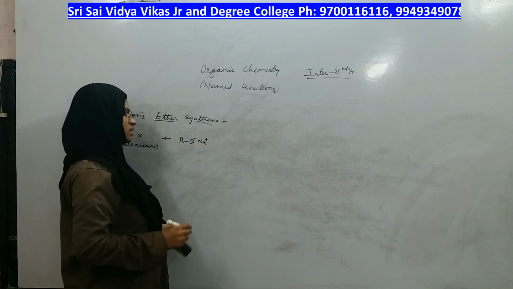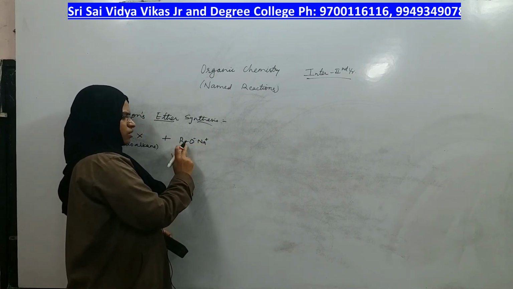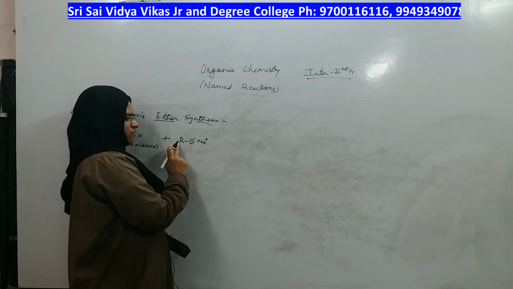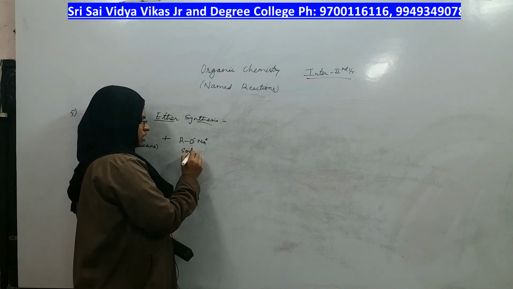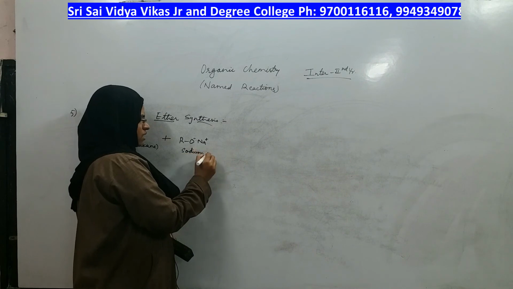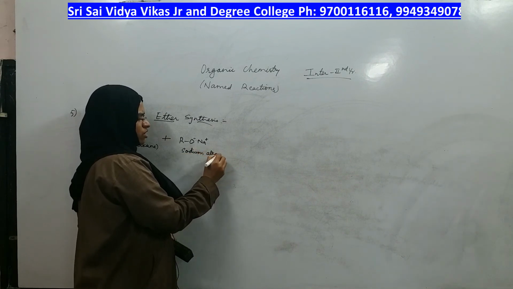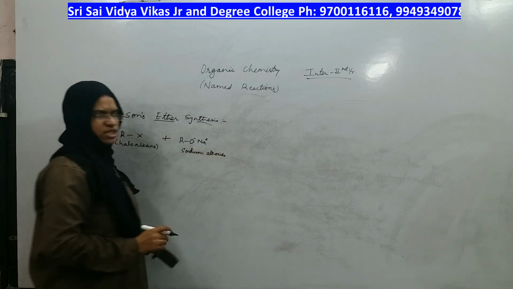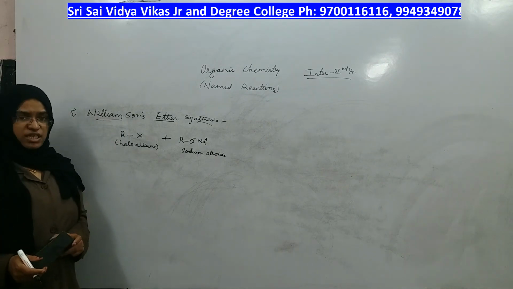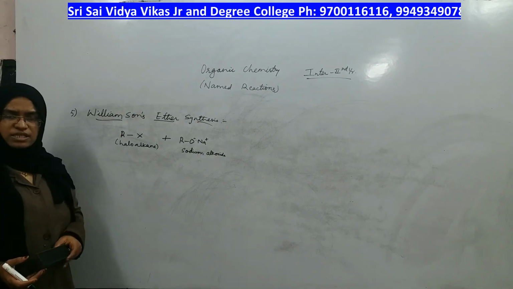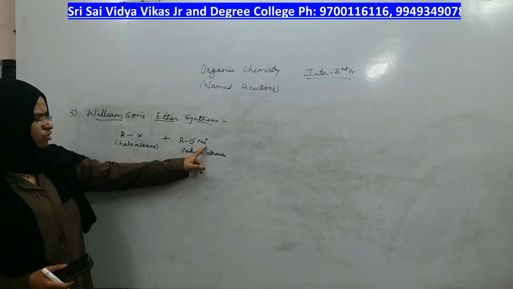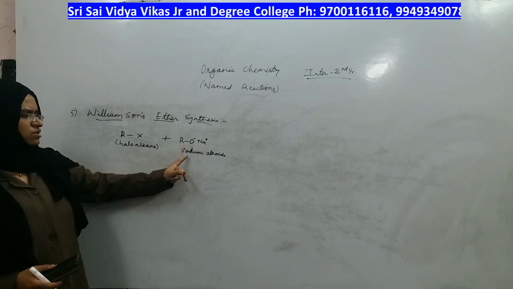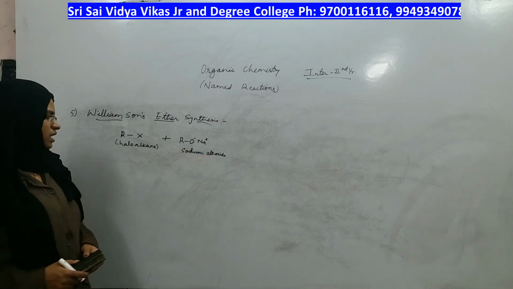RO minus Na plus. ROH is alcohol, but if you take RO minus Na plus, it is called sodium alkoxide. Same for phenol with Na plus. What was the name? Phenoxide. If Na plus is there on the phenol, it is called phenoxide. In the same way, if Na plus is there on the alcohol, it is called sodium alkoxide, right?